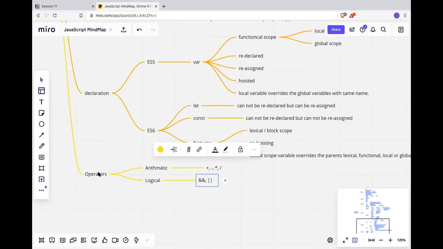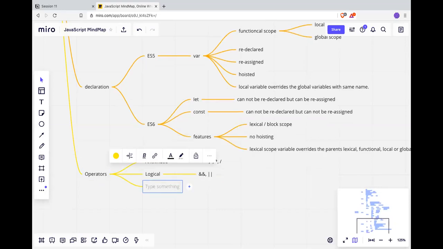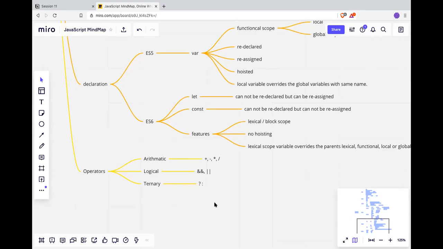Then we have a ternary, question mark and a colon. Anything else? Negation. Okay. Negation, logical not. Yeah. Negation. Anything else?